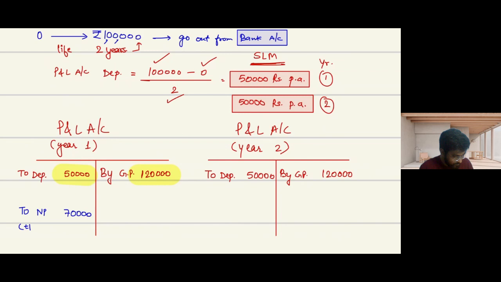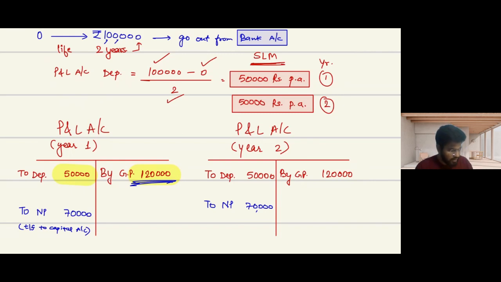And here also, the net profit is 70,000, which is transferred to my capital account. Now, just think that this 1,20,000, this profit, I received in cash.